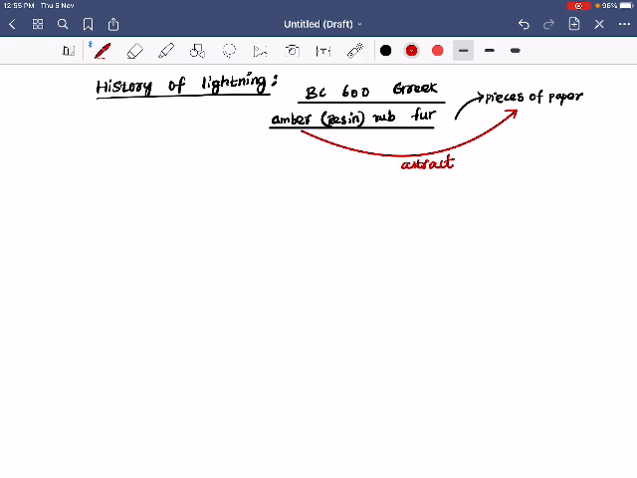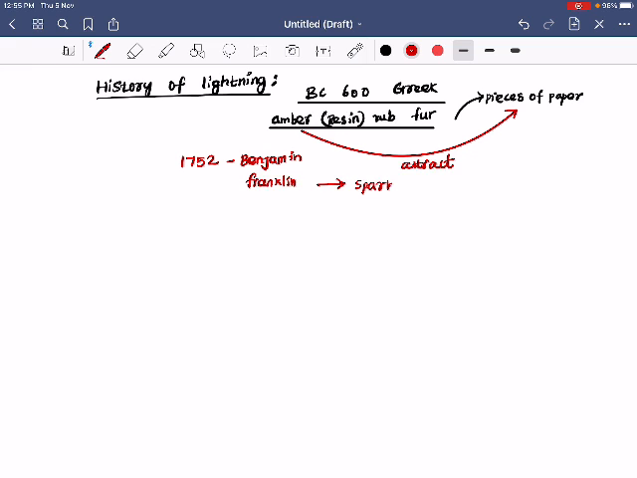Okay, but what did they think about lightning before BC 600? They believed that when God becomes angry, he shows his anger in the way of lightning. They thought about it in that manner. Okay, but later, in the 18th century, in 1752, Benjamin Franklin related sparks with lightning.